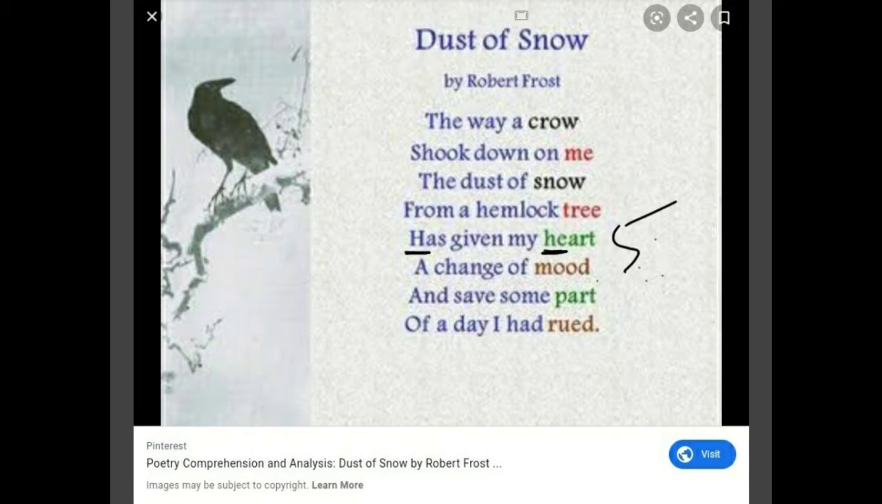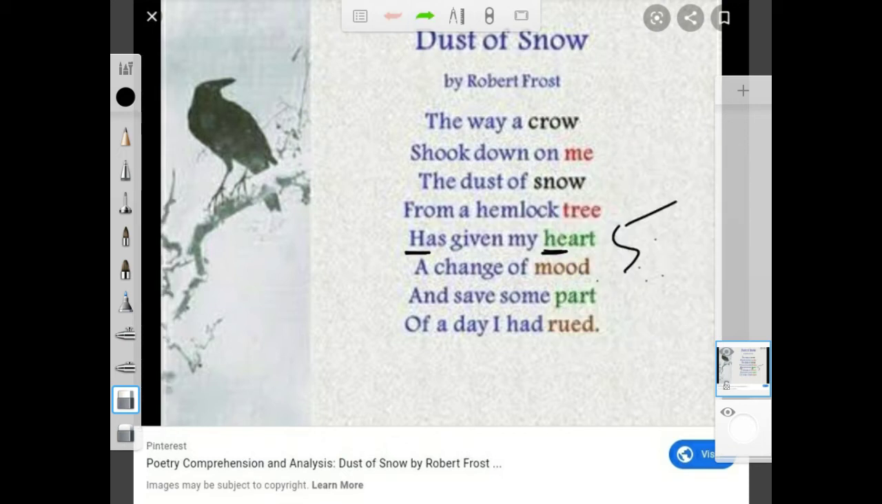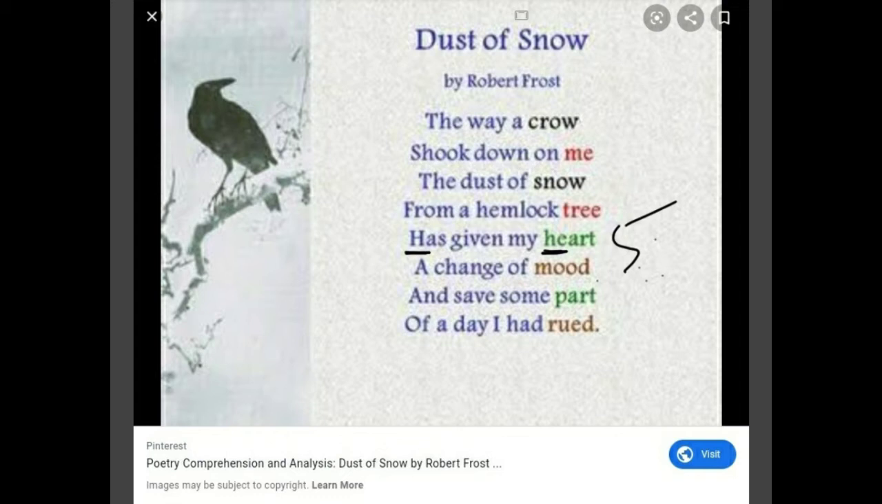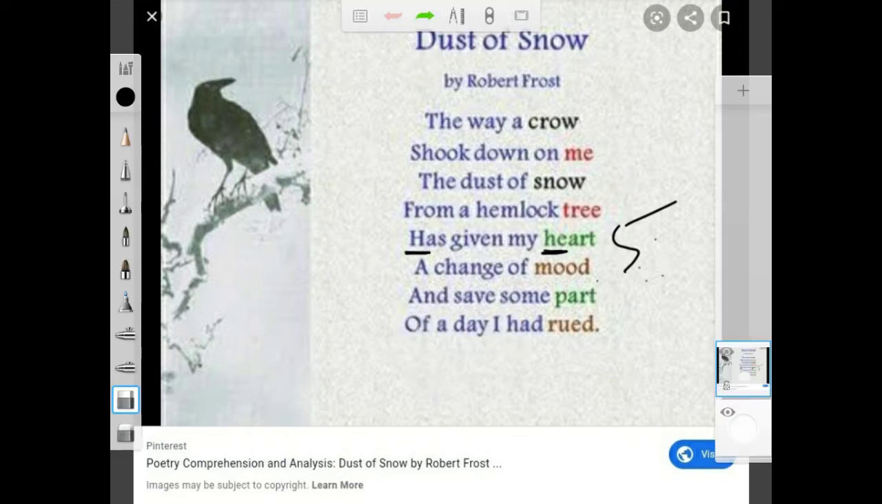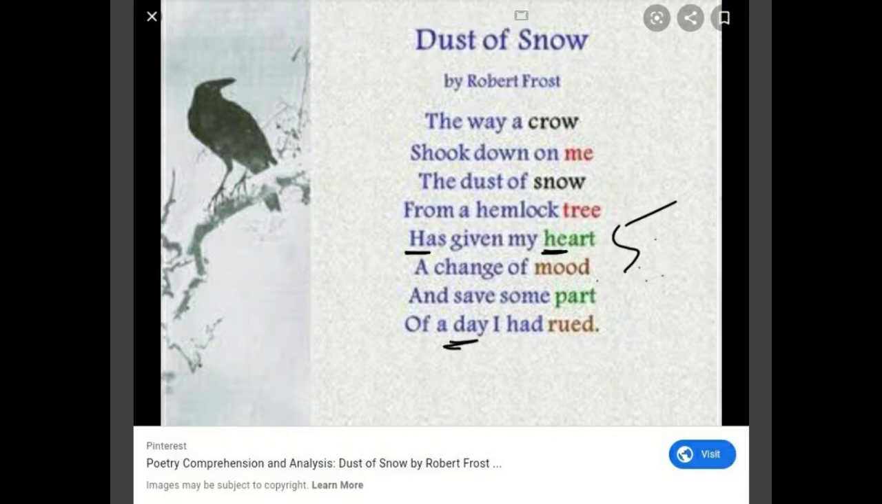Next we have consonance. Here in the last line, the D sound has repeated 3 times. In day it is at the beginning of the word, in had it is at the end of the word, and in root it is again at the end of the word. So this is an example of consonance. And has, heart, save some, these are the examples of alliteration.